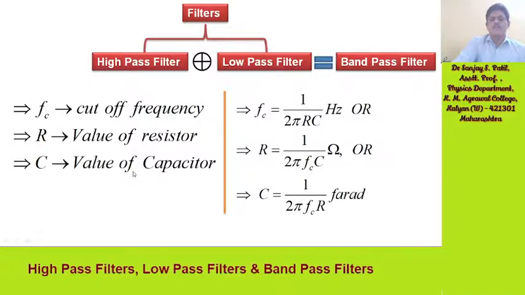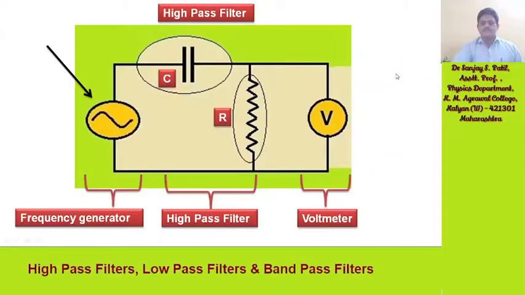What value of resistor and what value of capacitor to be taken into consideration for the cutoff frequency, that we have covered here. So high pass filter plus low pass filter is equal to band pass filter. But initially we will see only the high pass filter.